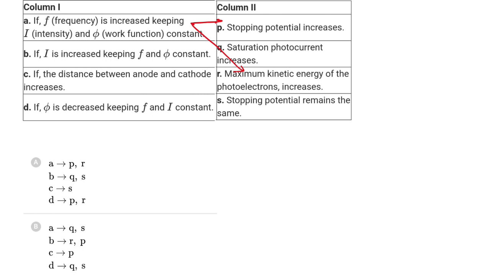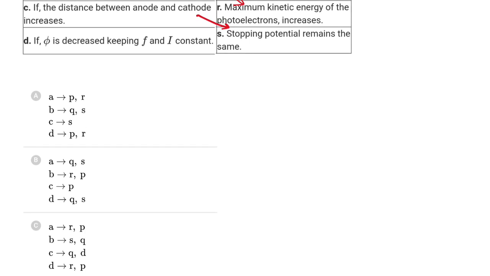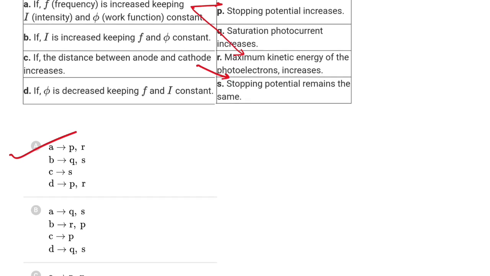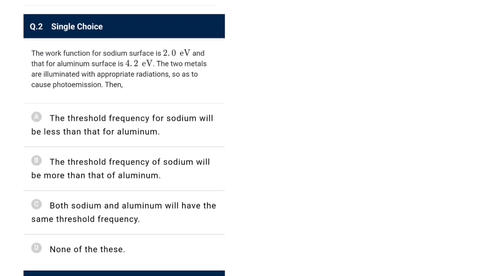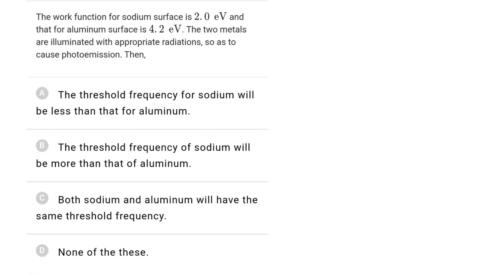P and Q are not there, stopping potential remains same. That is going to be the answer here. So C will be only S, so go with option A. That's the correct answer. You can match the others also. I have just done it in the way you should do in the exam using the options.